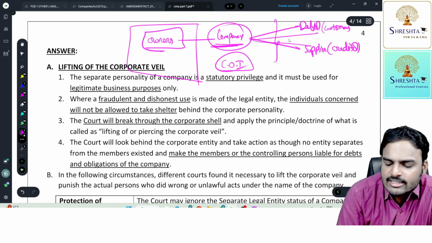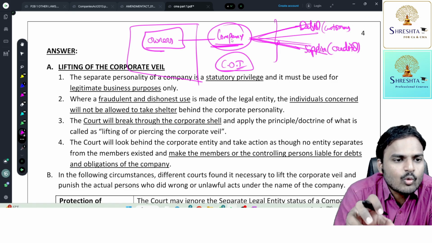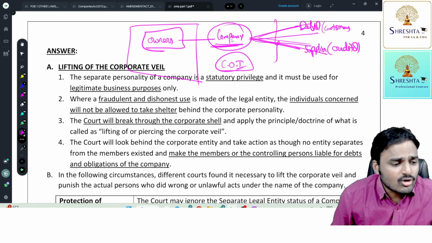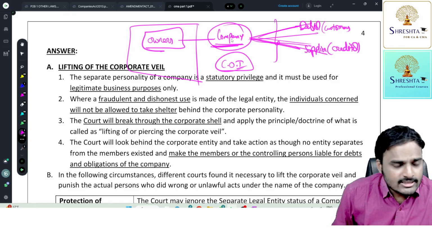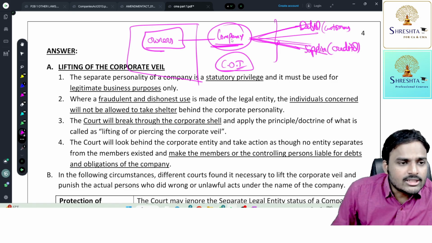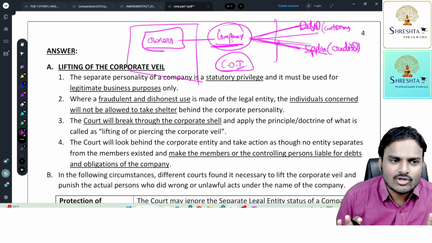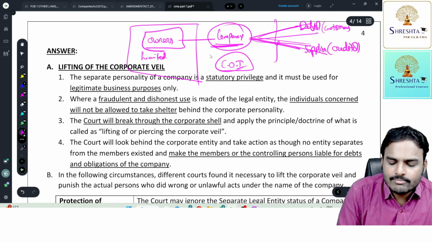Any person dealing with the company doesn't know about the insiders, doesn't know about the owners of the company. Because of this privilege, owners are not affected by the acts of the company. Correct? And this is the biggest advantage. The company will have unlimited liability, owners will have only limited liability. Am I correct or not? Yes, sir. Owners will have limited liability, the company unlimited liability.